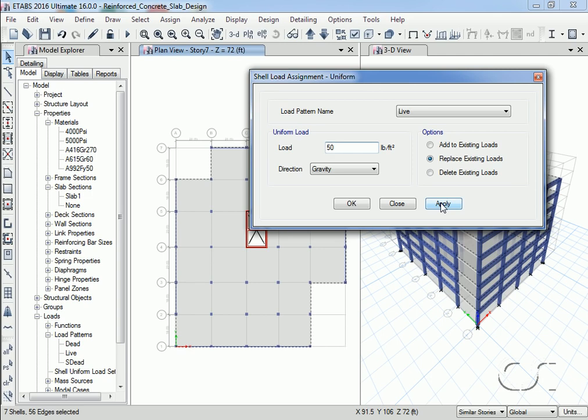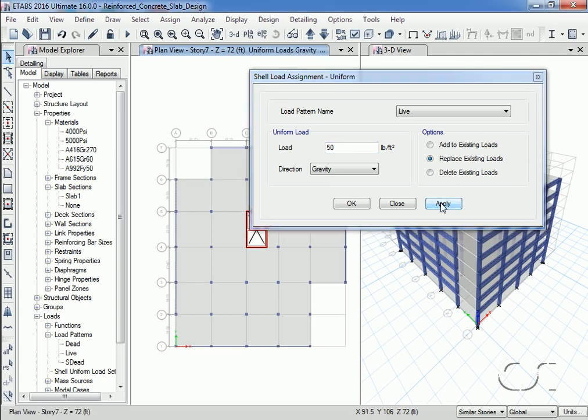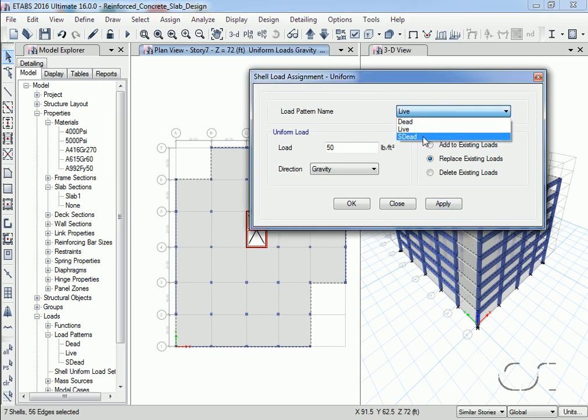After clicking Apply, and with the form still open, we will click the previous selection button. Back on the form, we switch to the S-dead pattern, and this time assign a load of 20 pounds per square foot. We can now close this form.